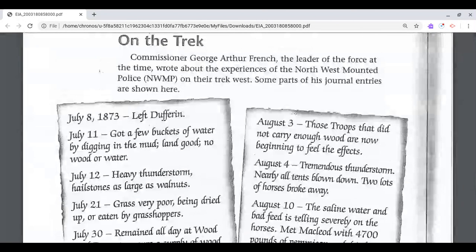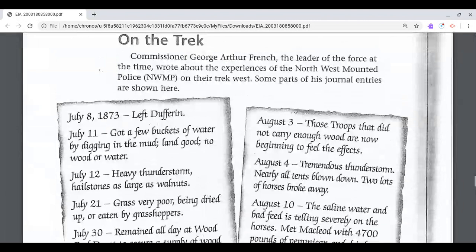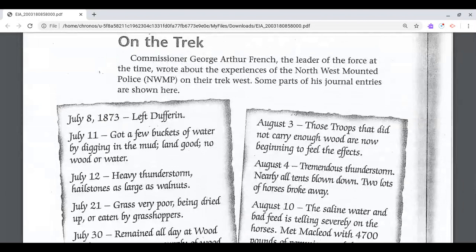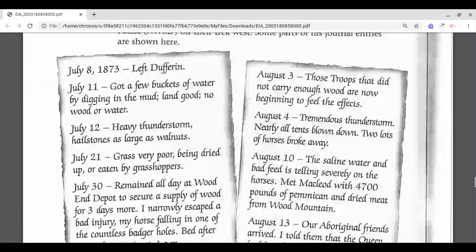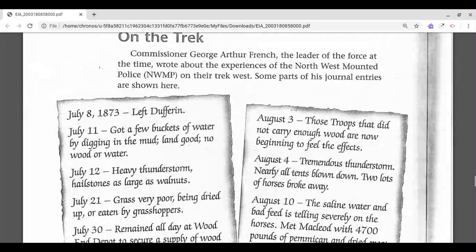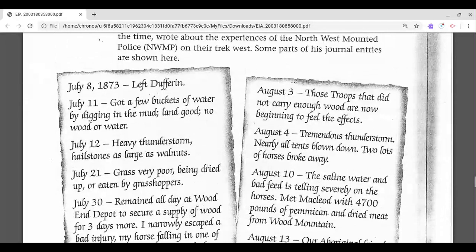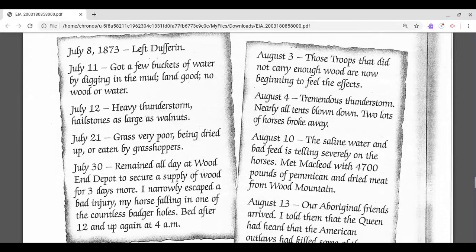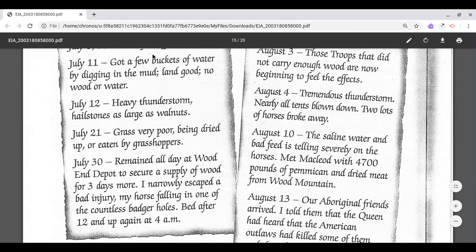On trek. Commissioner George Arthur French, the leader of the force at the time, wrote about the experiences of the Northwest Mounted Police on their trek west. Some parts of these journal entries are shown here. So these are some journal entries about the travel on their trek west. So these are some of the things that the Northwest Mounted Police experienced.